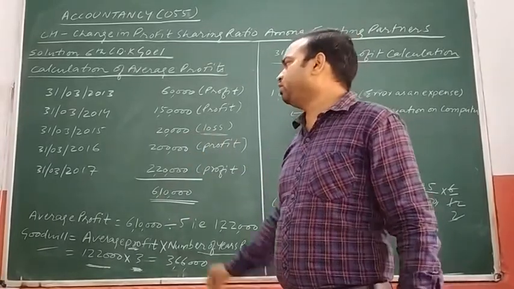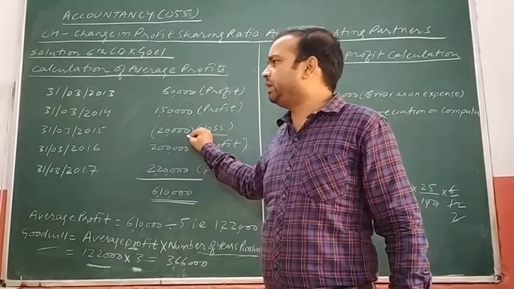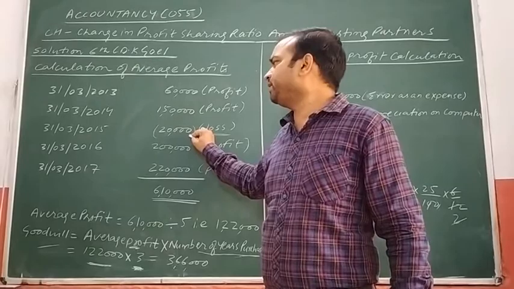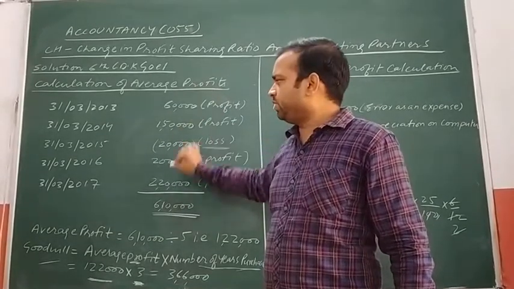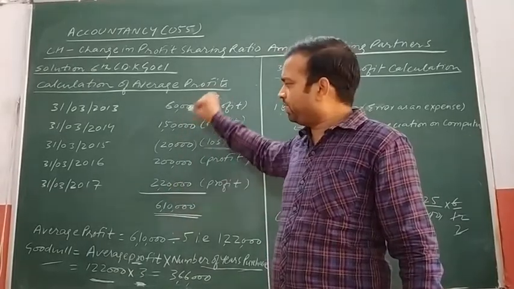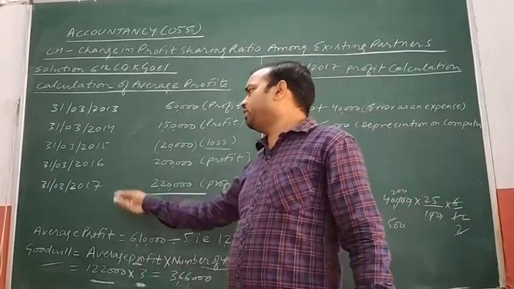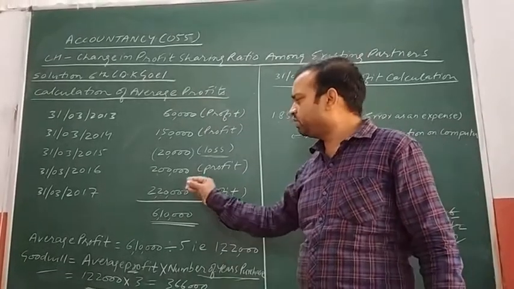Keep in mind the loss will be subtracted. I have indicated this loss in the bracket. Bracket is indicating that this amount is to be subtracted. While we do the addition, this loss will be subtracted. Okay. In the similar way, the profit for the year ended 31st March 2016 is 20,000.